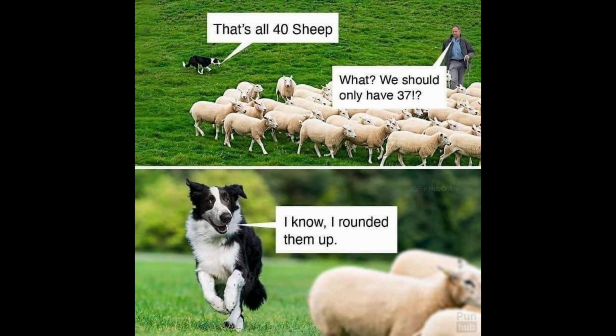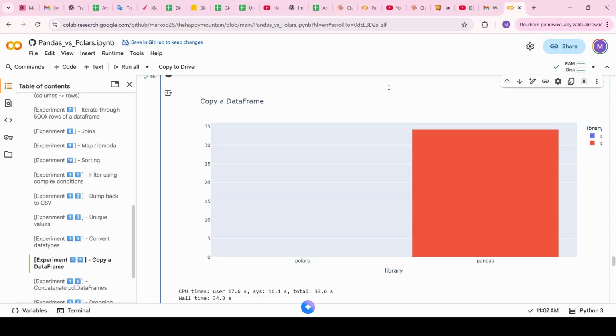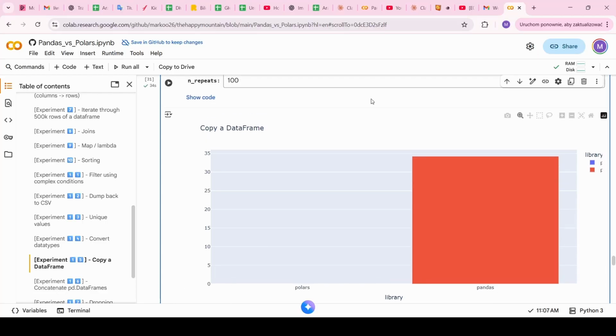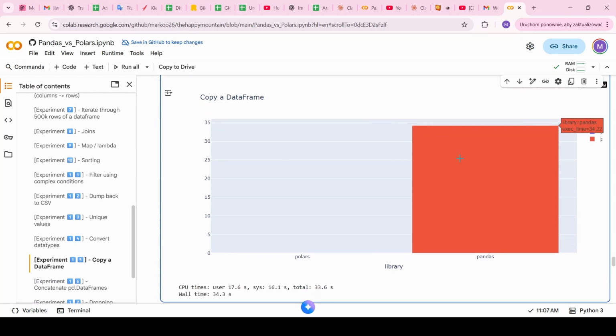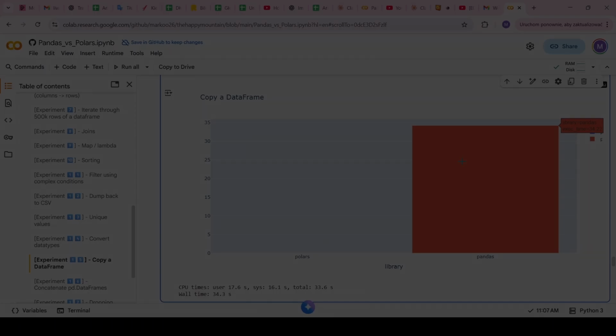So it's like a very little amount of time, like an eyewink, that Polars needed to copy a data frame 100 times, while for Pandas it was 34.22 seconds, so in this case a strong 1 point for Polars.